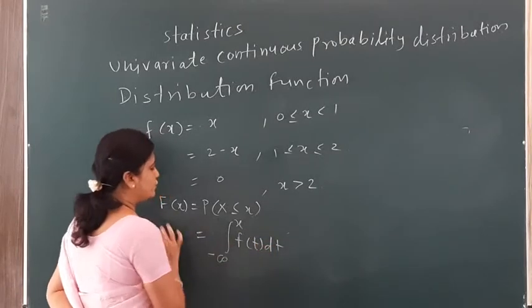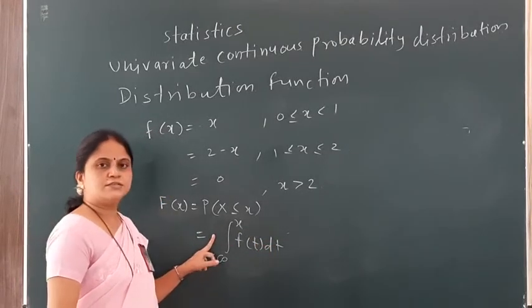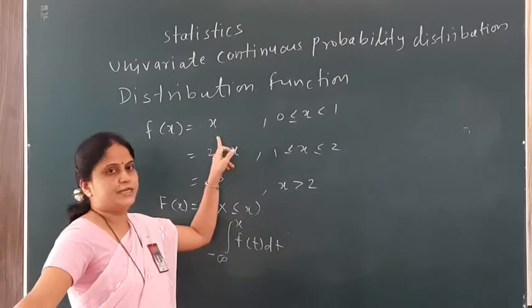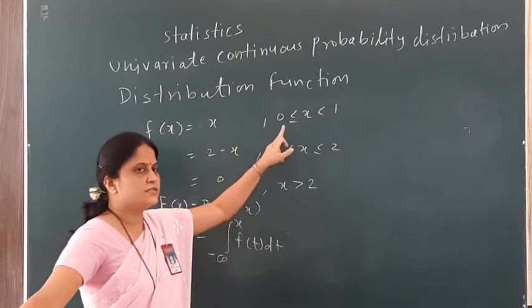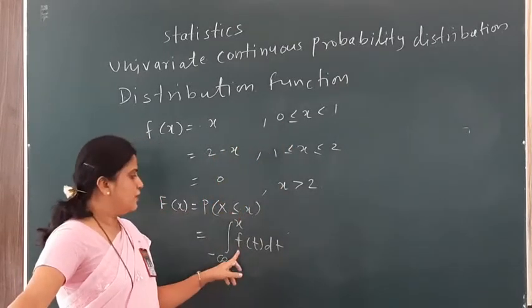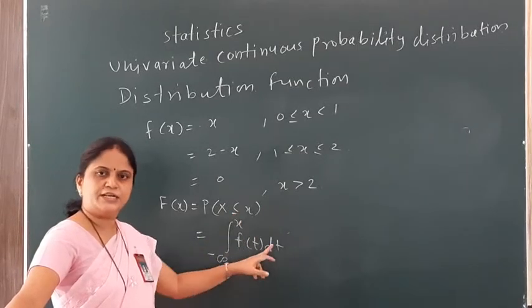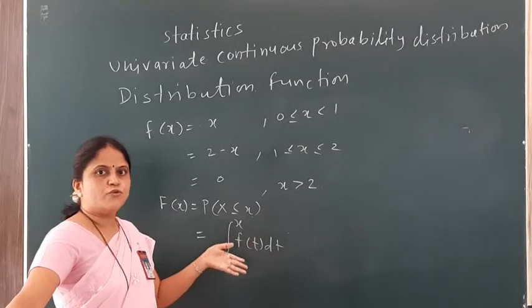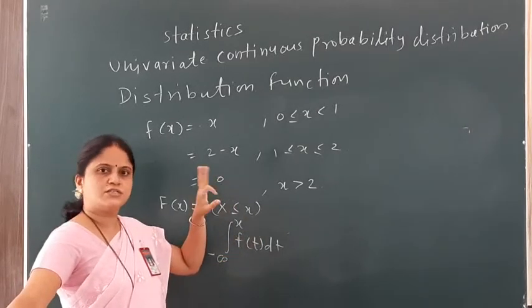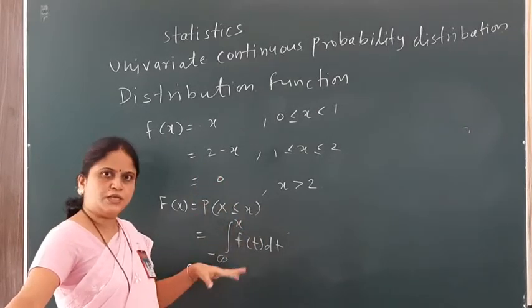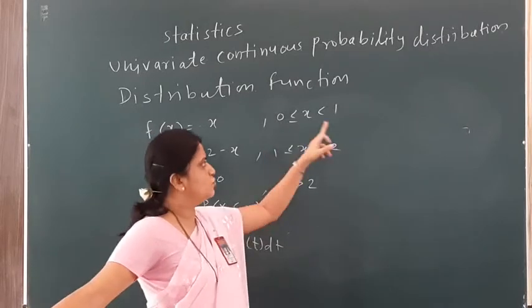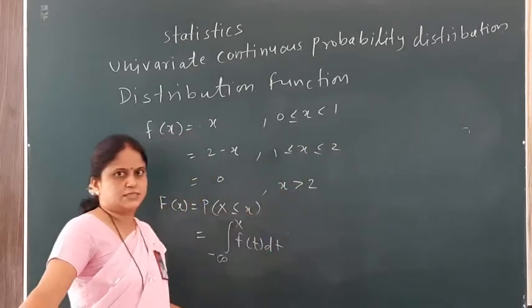For the first range the lower limit is 0, hence it is the integration from 0 to x of f(t) dt. For the second range it is also from 0 to x, but we can split the range as 0 to 1 and 1 to x.